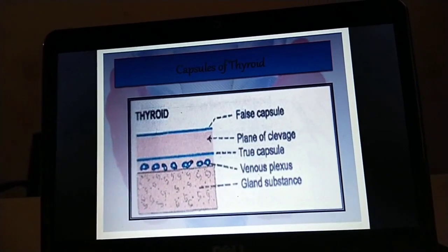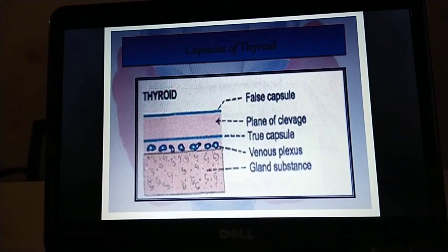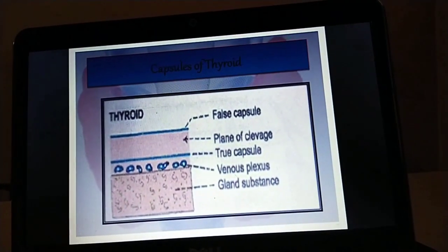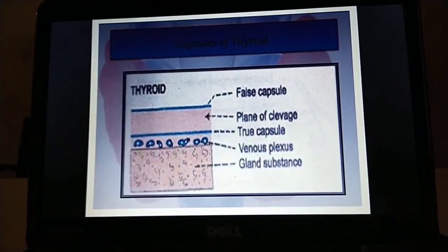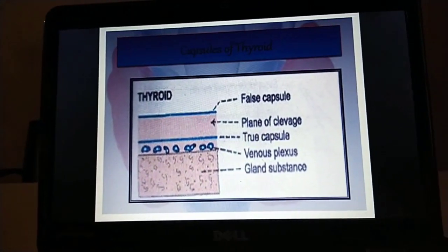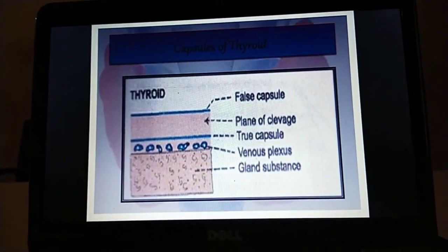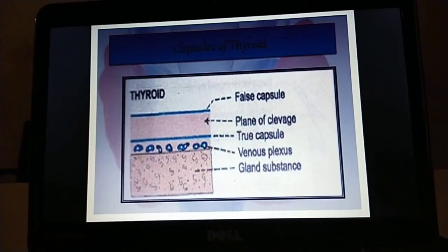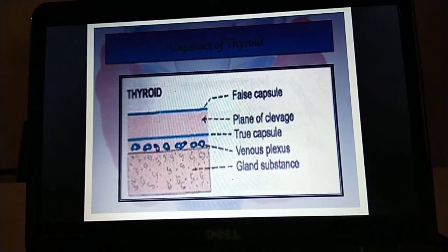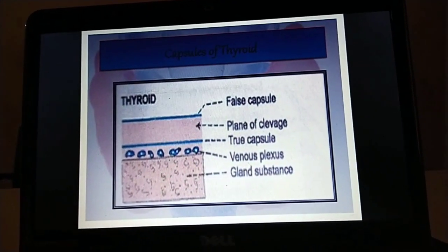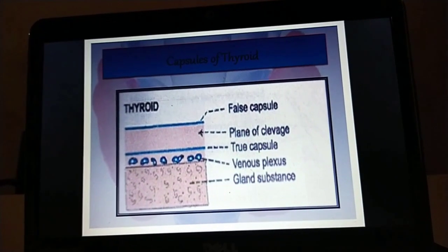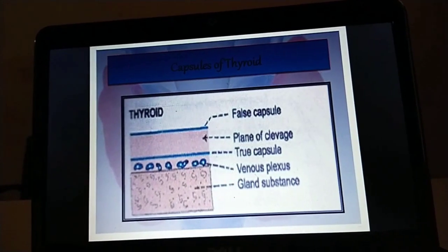These capsules are nothing but thin coverings, a fibrous sheath that covers the thyroid gland, and that forms the true capsule and false capsule. The thyroid gland is covered by a thin fibrous capsule which has inner and outer layers.